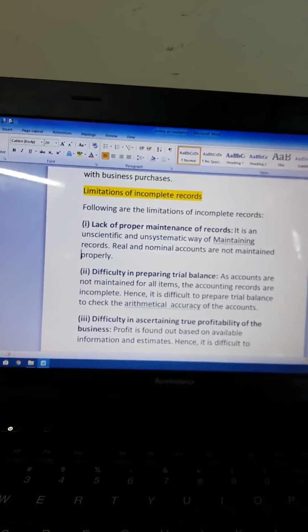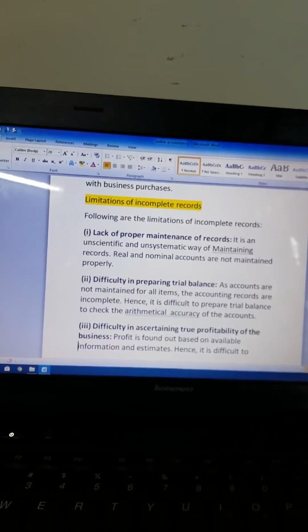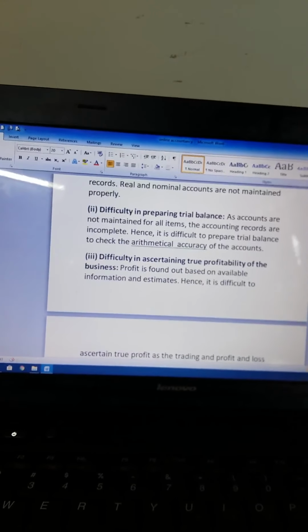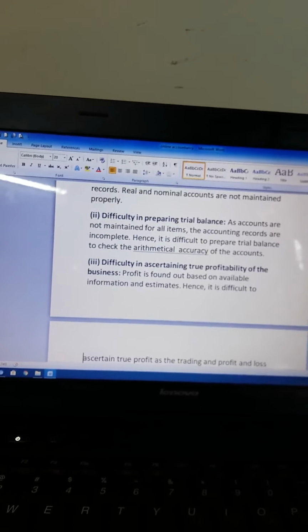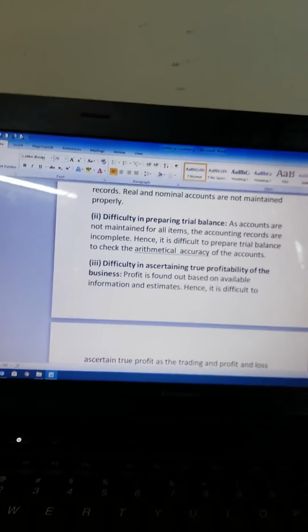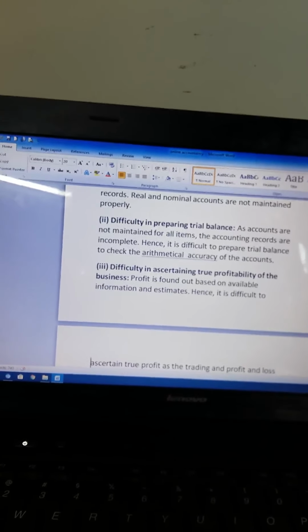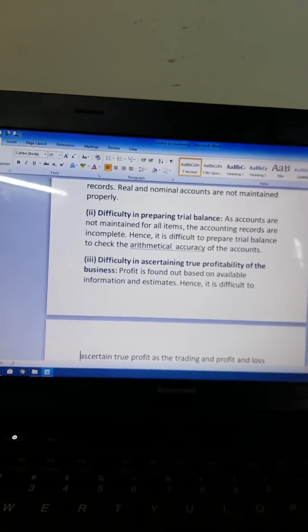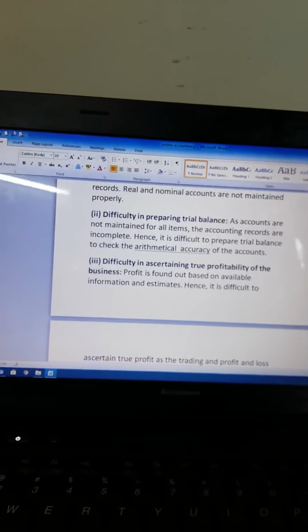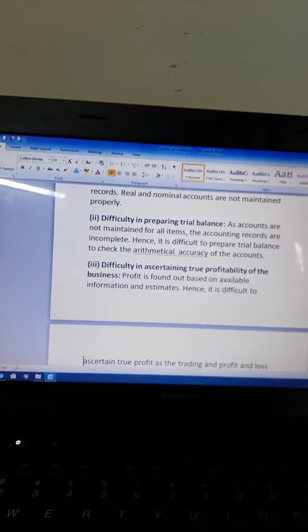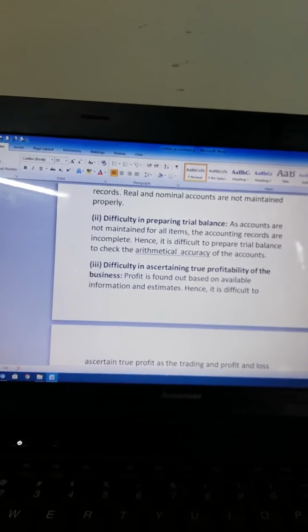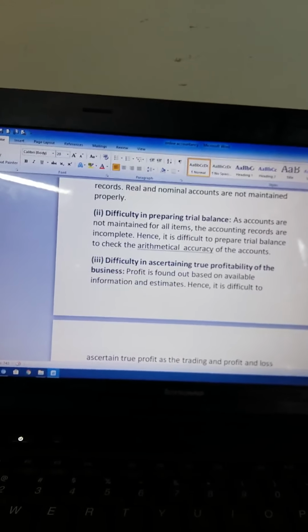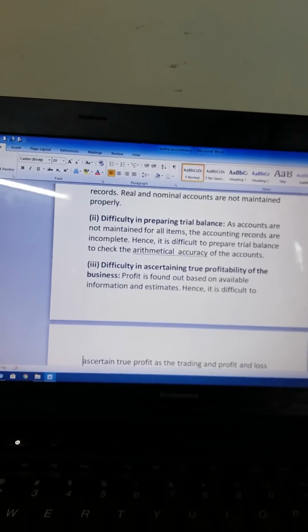Second, difficulty in preparing a trial balance, because we cannot find the arithmetical accuracy as the accounts are not maintained for all the items. Some items we partially omit, some items we fully omit. We enter only one aspect, either a debit aspect or a credit aspect. So it is very difficult to prepare a trial balance. If you want to prepare a trial balance, we need all the information and arithmetical accuracy.